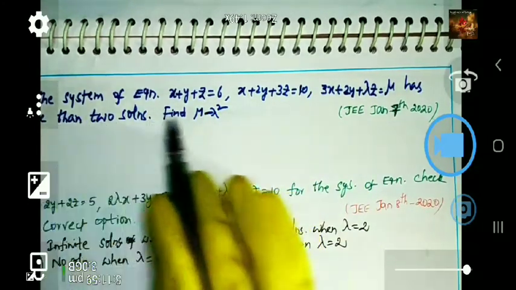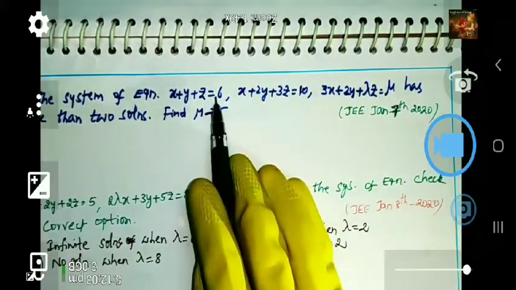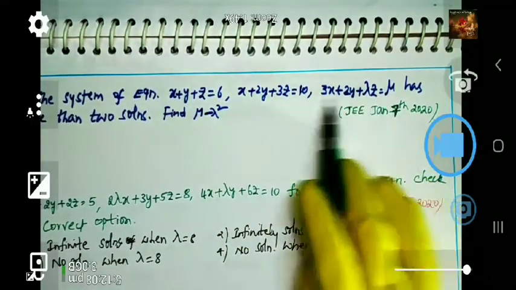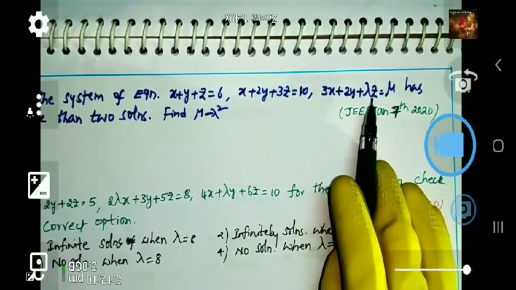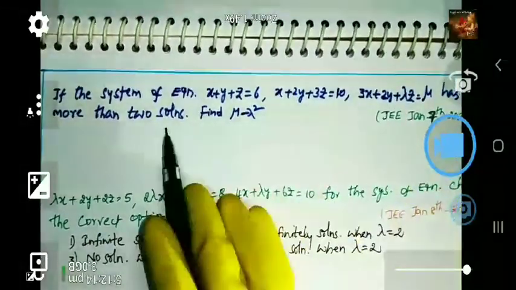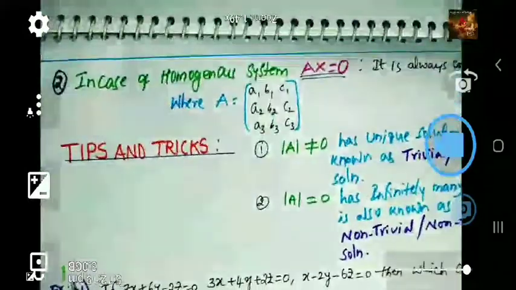What kind of system of equations is this? There will be constants 6, 10, mu available. That's why this is called a non-homogeneous system. In case of a non-homogeneous system, more than 2 solutions means infinitely many solutions. What are the given conditions for infinitely many solutions in case of a non-homogeneous system?